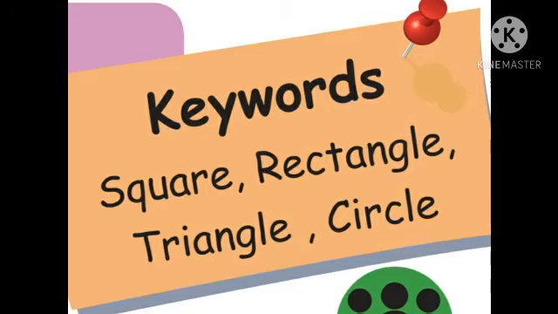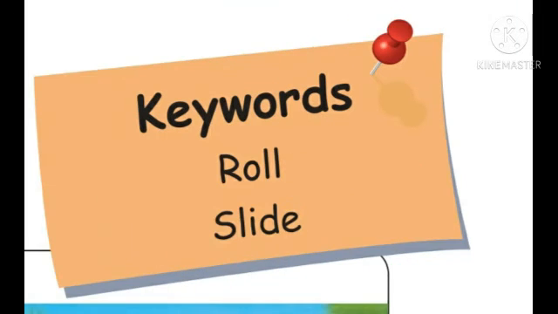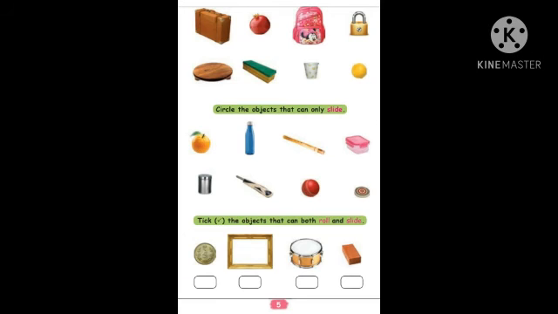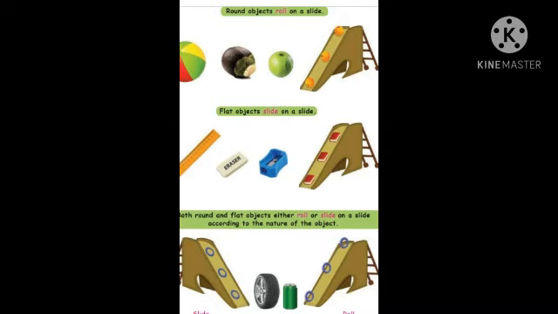We also learned the objectives and keywords: rolling and sliding. We did all the exercises, where we circled some objects and ticked some objects. These are all the things we have learned.